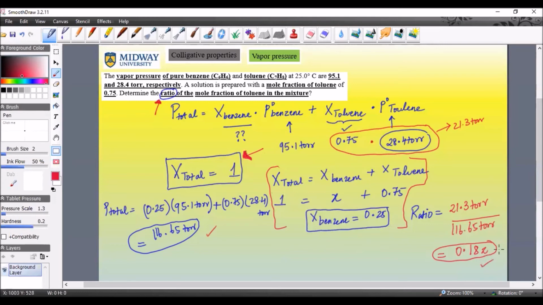Okay? So this is how you do this type of problem with respect to vapor pressure when you have two volatile liquids. And like I said, when you get to organic, I will show you benzene, toluene, and all these substances, and that's where this problem ends.